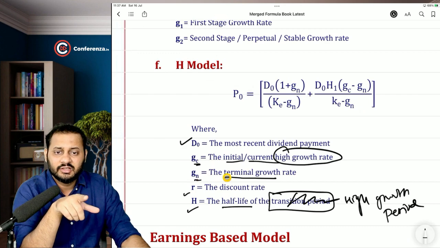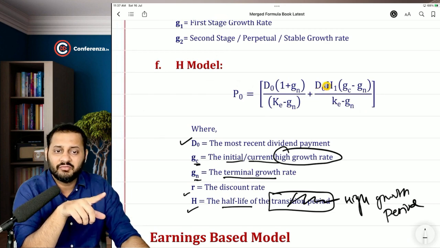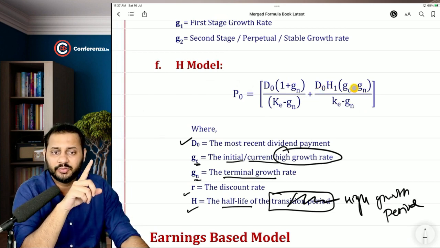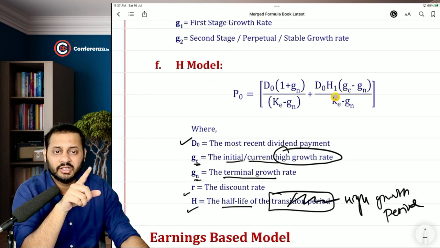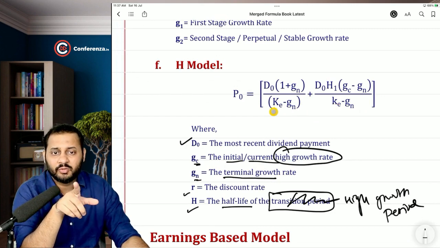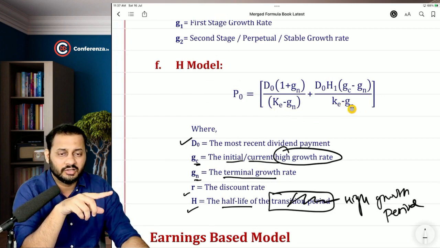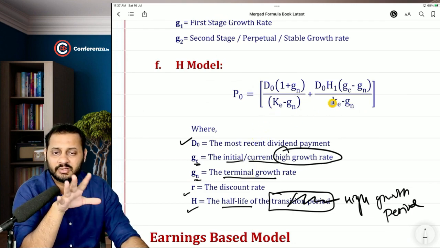GN is the terminal growth rate divided by cost of equity minus GN, plus D0 again into half life of the high growth period, in bracket GC means the initial high growth rate minus the terminal growth rate divided by cost of equity minus GN. On both the sides, in the denominator, the growth which has been taken is the terminal growth rate. The formula is same, KE minus GN, KE minus GN.